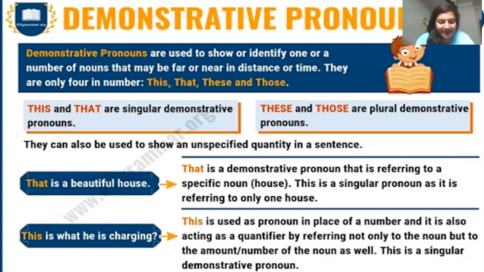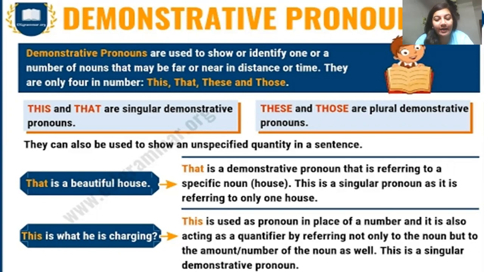So let us see some examples here as it is given on the screen. That is a beautiful house. Now that is a demonstrative pronoun. Here in this example, that is a demonstrative pronoun that is referring to a specific noun, house. This is a singular pronoun as it is referring to only one house.